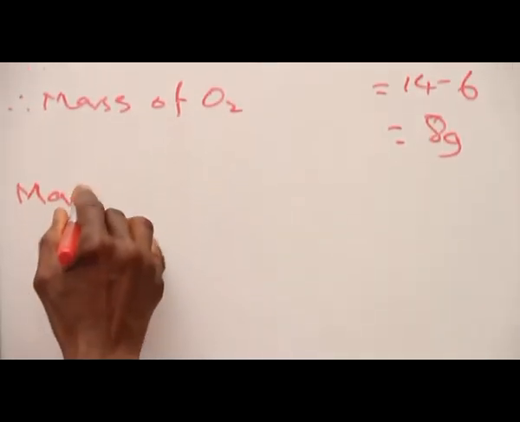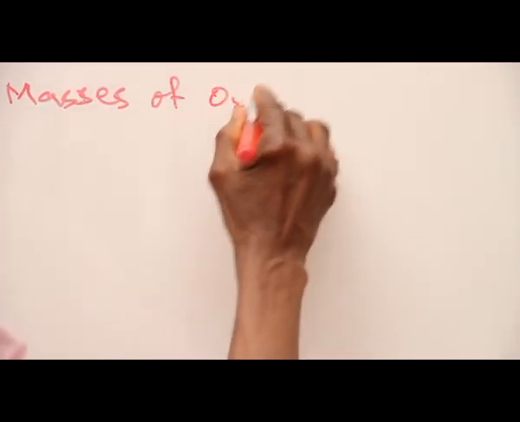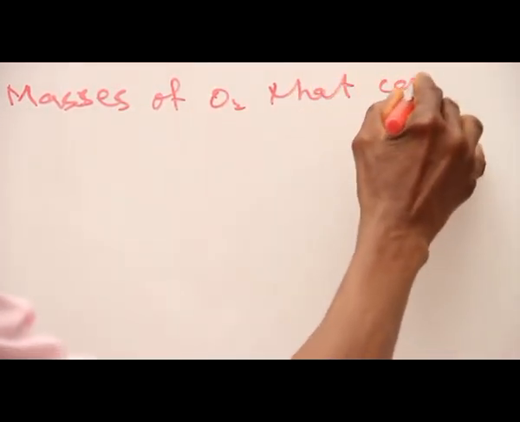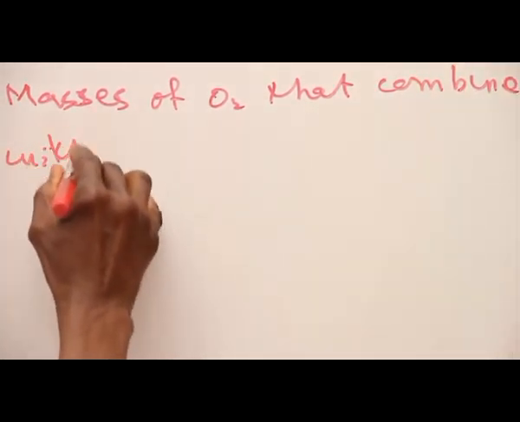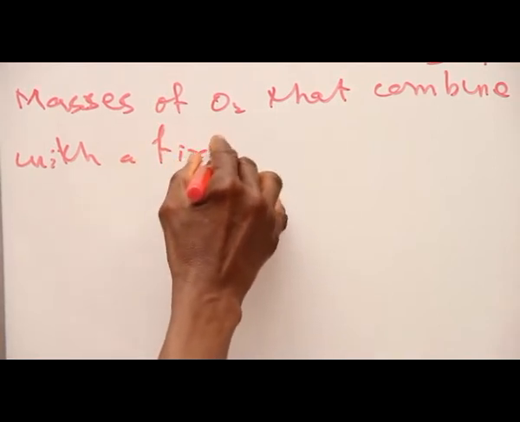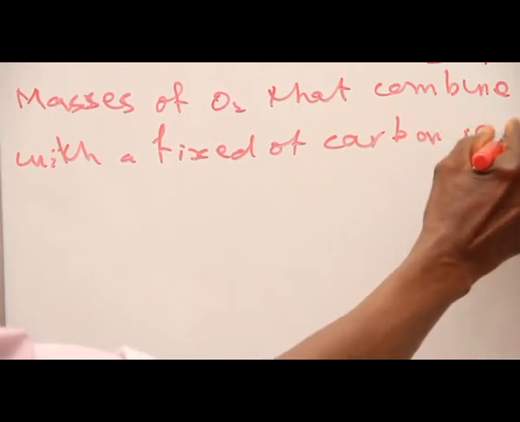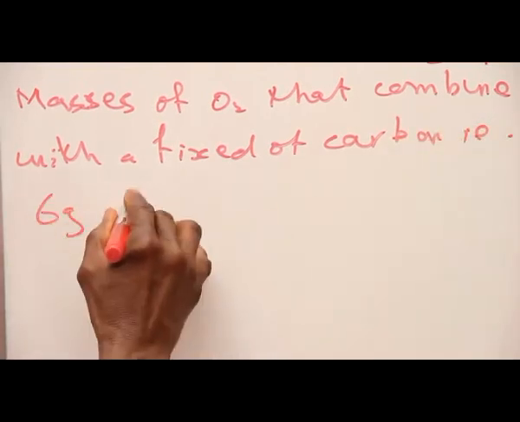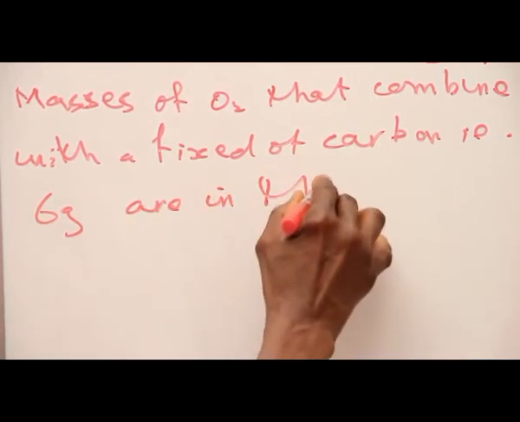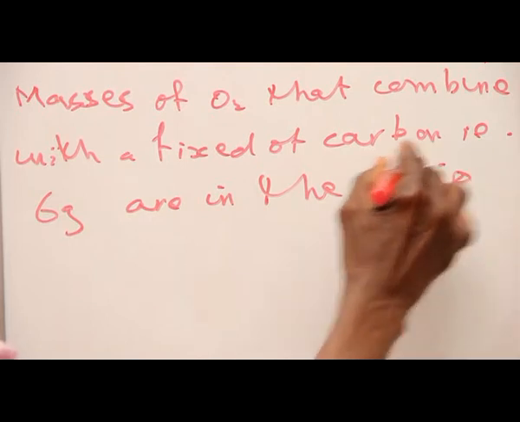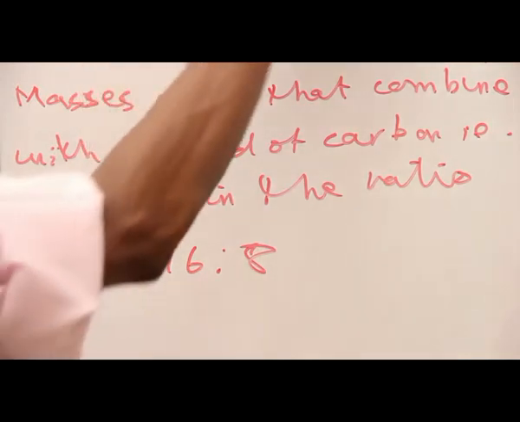Masses of oxygen that combine with a fixed mass of carbon, i.e. 6 grams, are in the ratio 16 to 8.